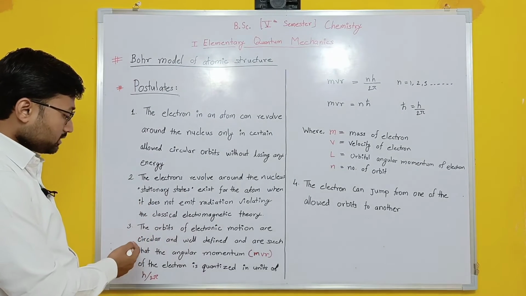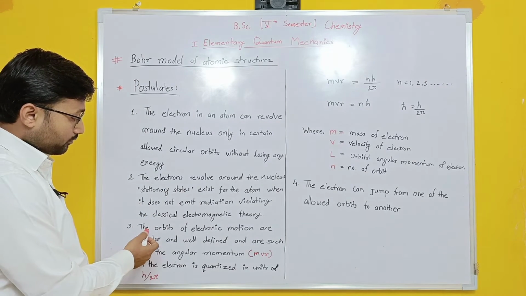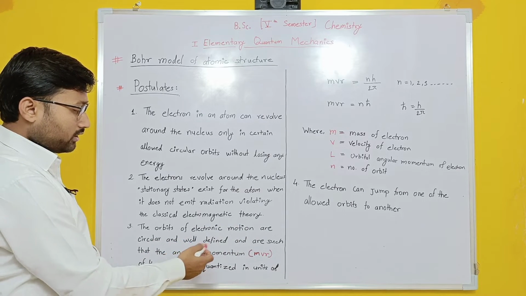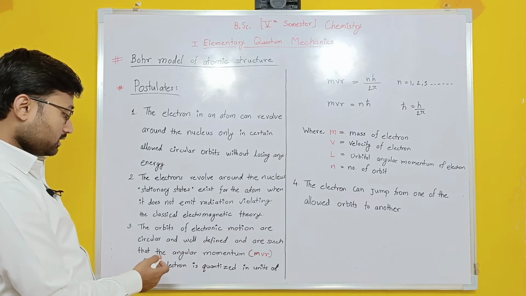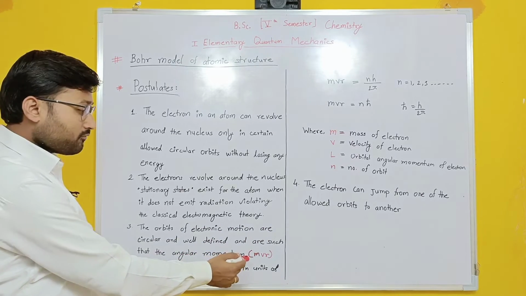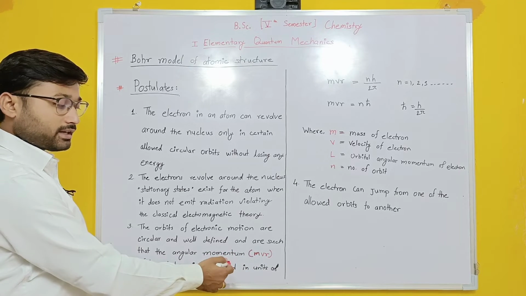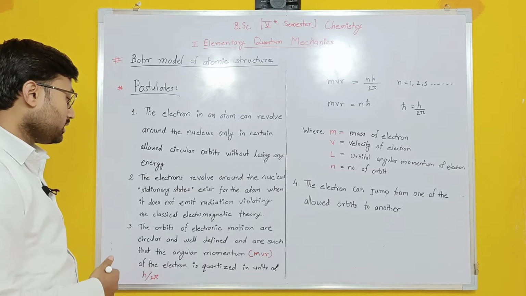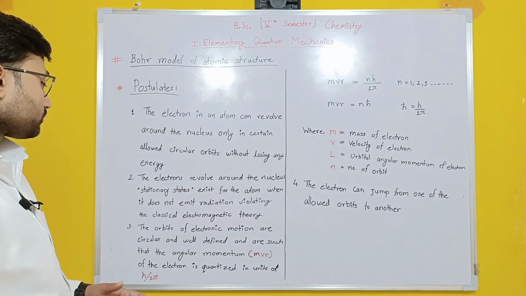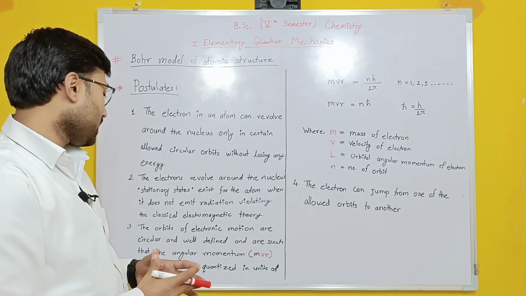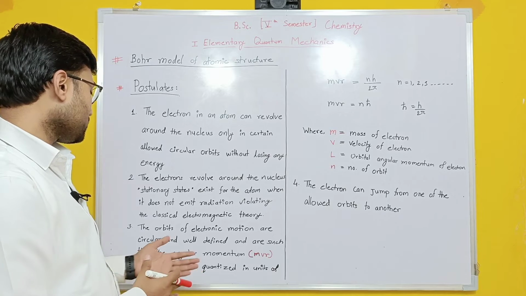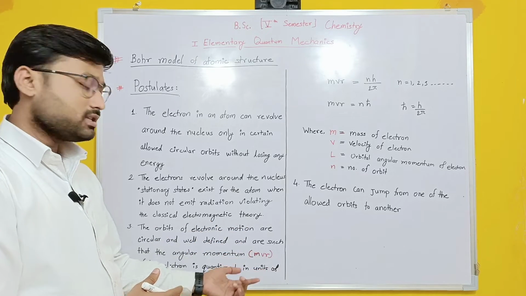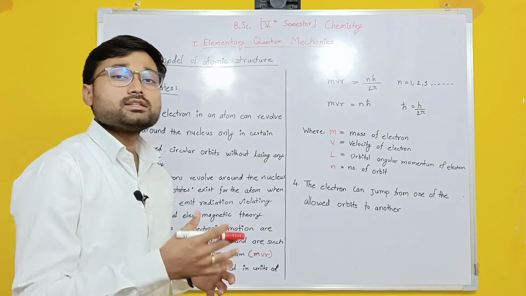The third point says that the orbits of electronic motion are circular, well defined, and are such that the angular momentum, that is mvr, of the electron is quantized in units of h by 2 pi. So here it says that the angular momentum mvr is quantized, right? That quantized unit is h by 2 pi, where h is the Planck constant.